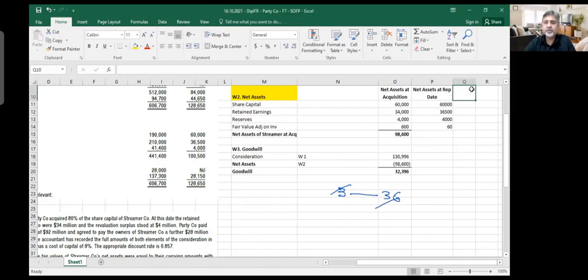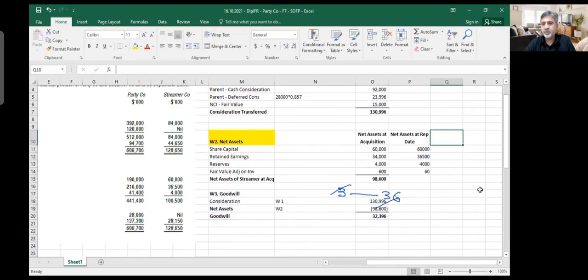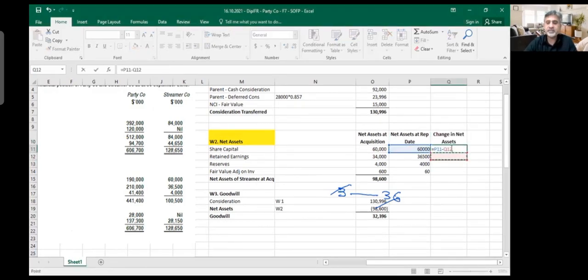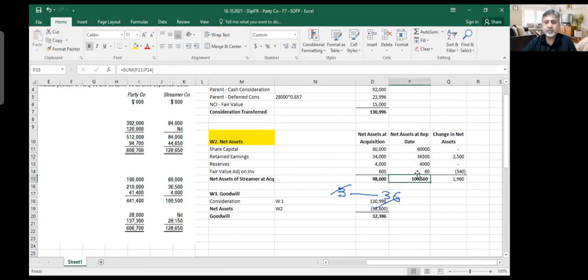And then here, you make a column, you call it change in net assets. I will take the same format. I'll start subtracting this, closing minus opening, and I'll copy paste. And we make it like this. So it means that at the acquisition date, this subsidiary had net assets of 98.6 million. One year later, they had net assets of 100,560. The change in the net assets is 1,960, and this 1,960 should be distributed between the parent and the NCI.